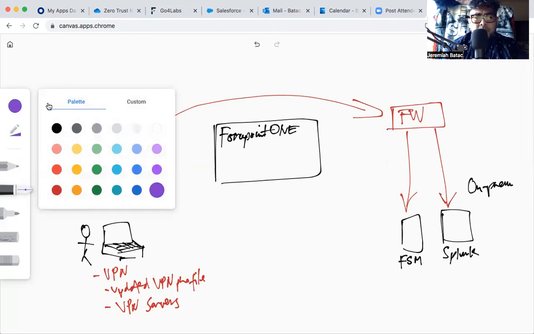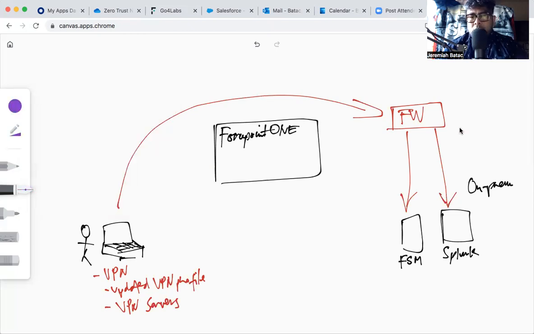Now, with the ForcepointONE scenario, we install our ZTNA connectors. These can run on a Unix-based operating system. In this case, we are using CentOS for our example, CentOS 7.6, I believe.